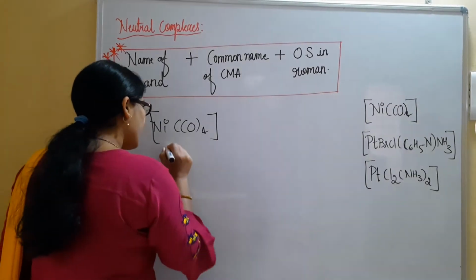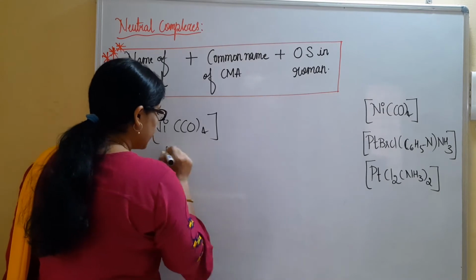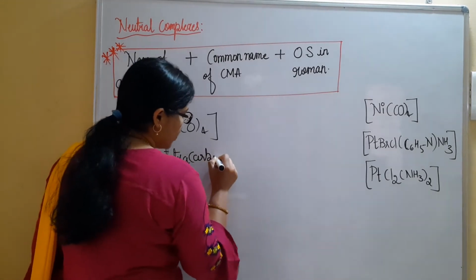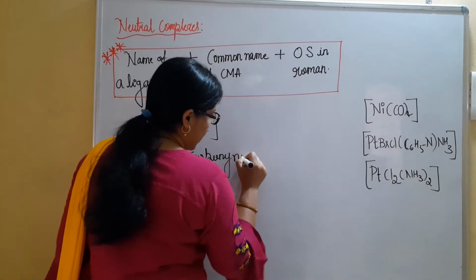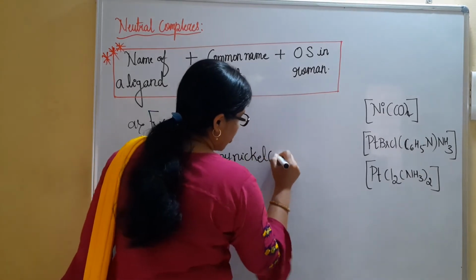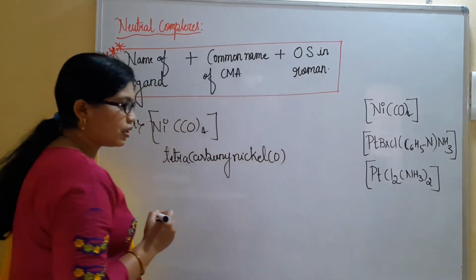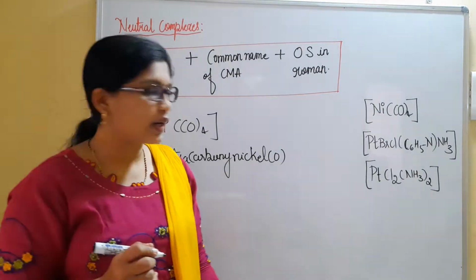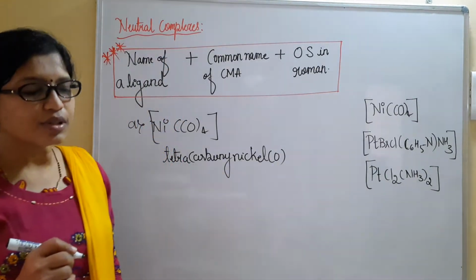So what will be the name for this one? Tetracarbonyl nickel. Common name of the central metal atom, and last we have to mention as 0.